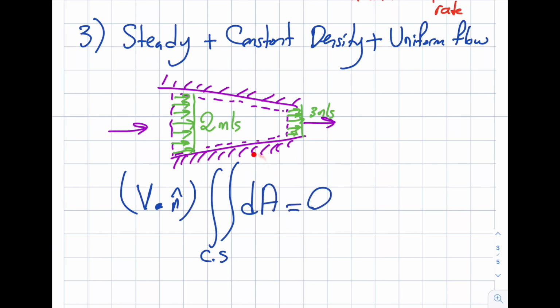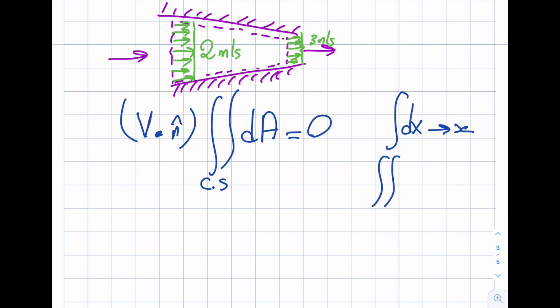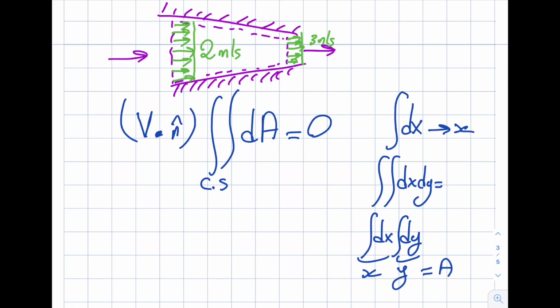What is this? In order to explain that to the students, I use a technique. I say, what is dx? Because sometimes I don't hear positive responses. So this is x. We kind of know that already, right? So over here, area is like dx dy, right? Or you can do this, if this is independent of that, you can call it like that. So this is x, this is y. What is x times y? Well, that's area. You just told me the answer, it is area. I'm going to go over here and call this my area.